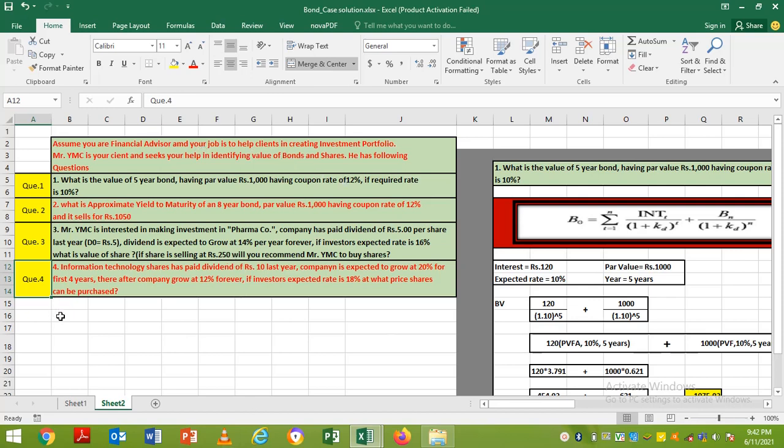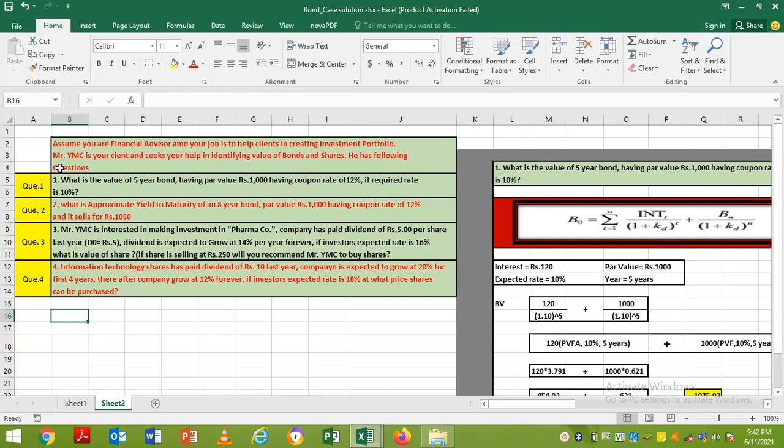So let's say you have completed your masters in finance and now you are becoming financial advisor, and definitely our job is to help our client. We need to create a client base and we need to help them for choosing the securities, and we need to build a very good portfolio.